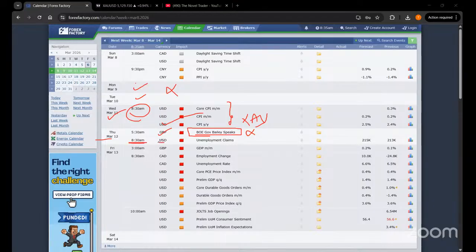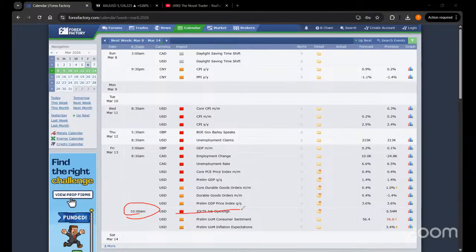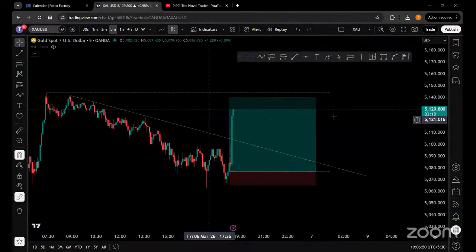At 8:30 a.m., the USD unemployment claims are there, so we will be trading live on this. At 3 a.m., the GBP GDP data is going to be released. This is important, guys. Exactly at 8:30 a.m., the PPI index is going to be released in the USD again. Also, there will be a Canadian news of the unemployment change, so you can be trading the USD CAD. And exactly at 10 a.m. the job openings are going to be released. So this is basically the news week for us. It is an important week.